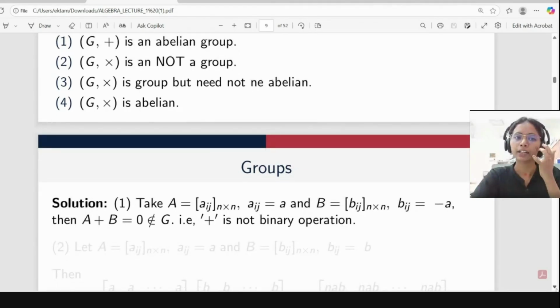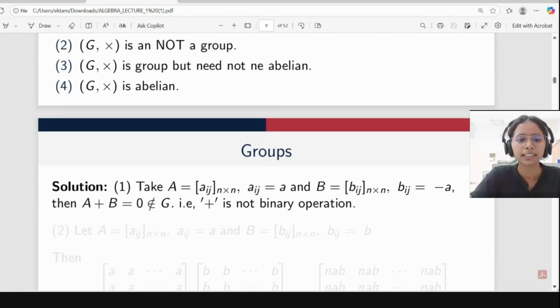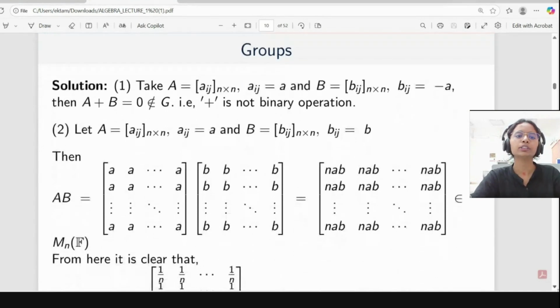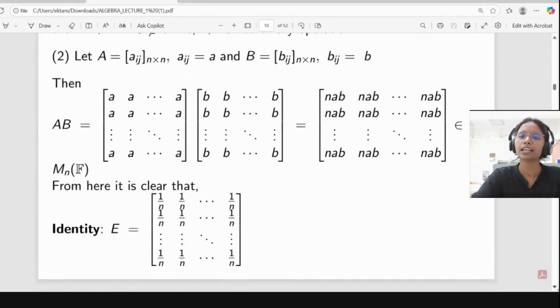And what about the second option? We want to see it with respect to multiplication. Some people are saying all rows are the same, so 0 will come. It's not like that. Suppose our matrix A looks like this and B looks like this. If we multiply these, we will get all entries as nab. Okay.